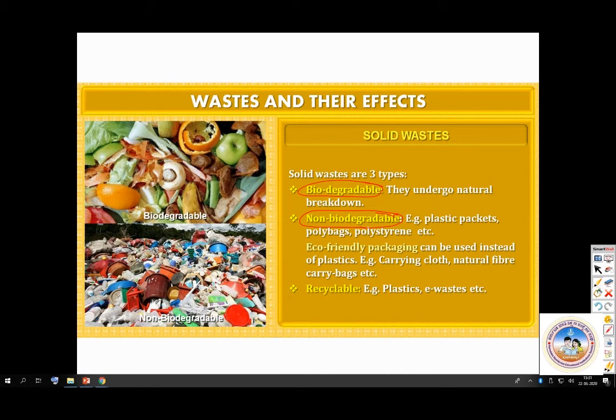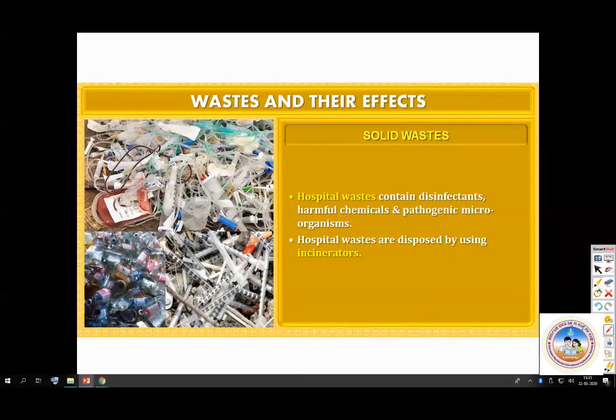So what happens to hospital wastes? They contain disinfectants, harmful chemicals and pathogenic microorganisms. The hospital wastes are disposed by using incinerators. What do they do in incinerators? It is subjected to very high temperature where they are burnt, which will again cause air pollution.